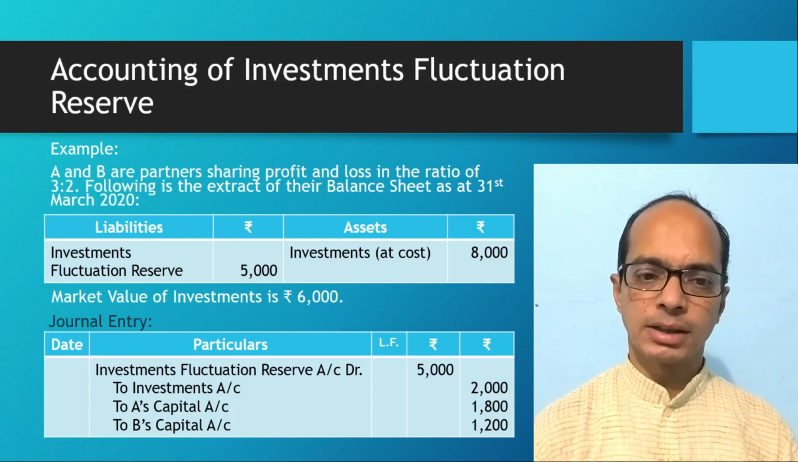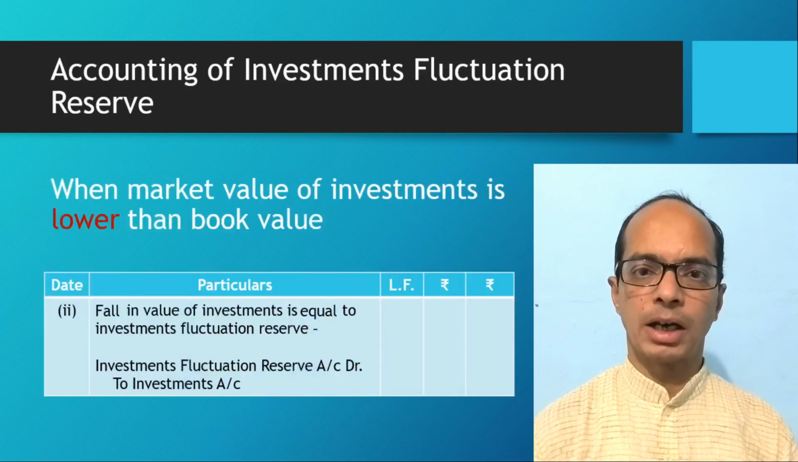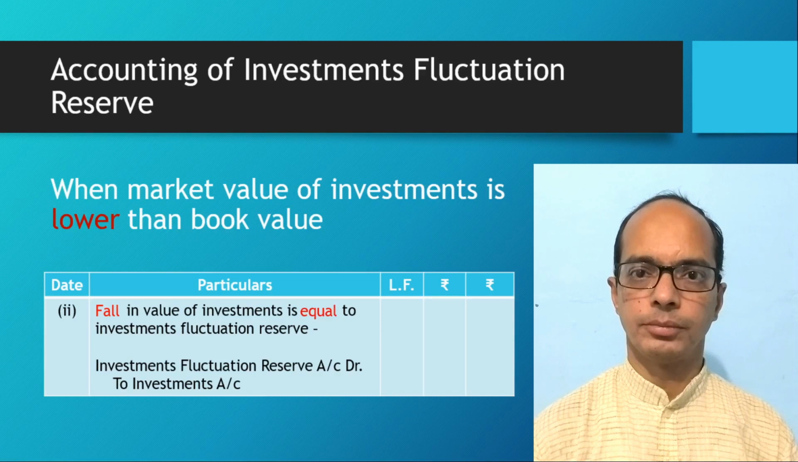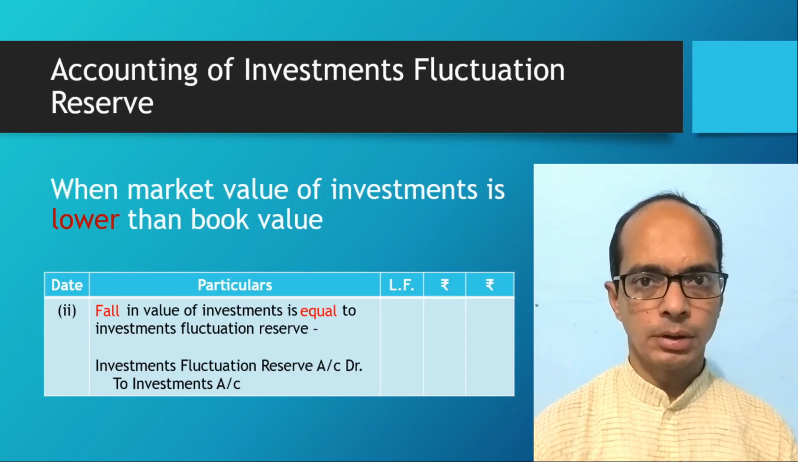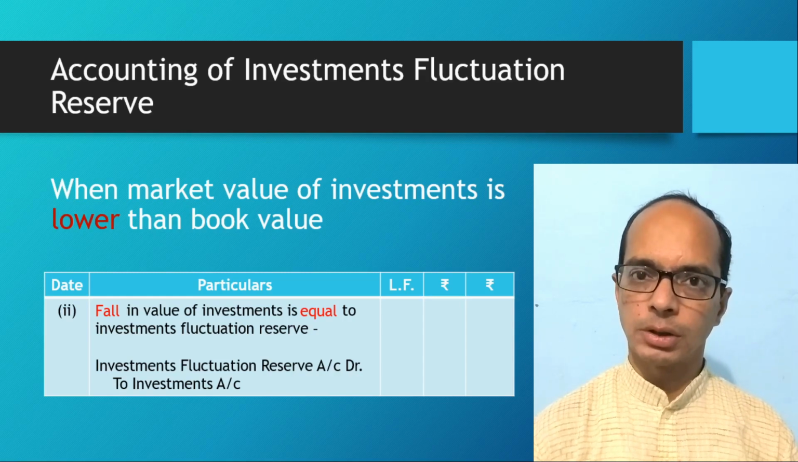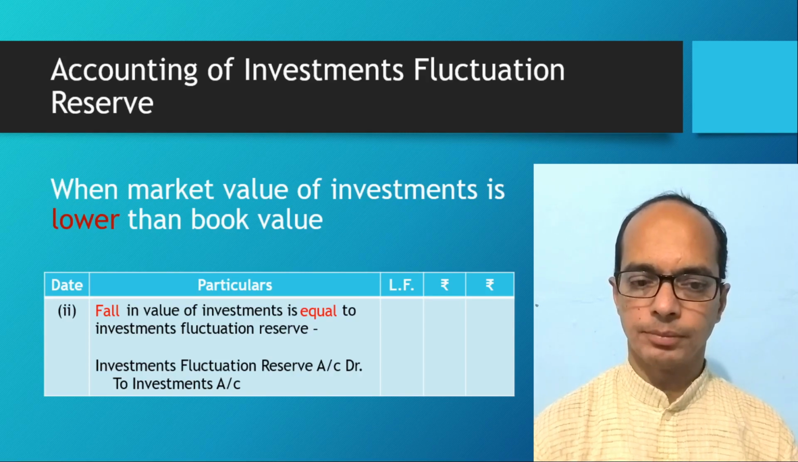Second possibility under this condition, given market value of investment is lower than the book value, but fall in the value of investment is equal to the amount of reserve available. Under this condition, loss is equal to the amount of reserve. So total reserve will be utilized to meet out this loss. No surplus is available. So we'll pass journal entry, investment fluctuation reserve account debit to investments account in this case.